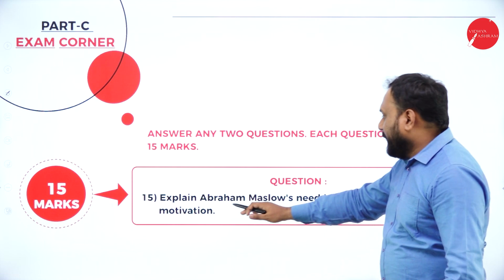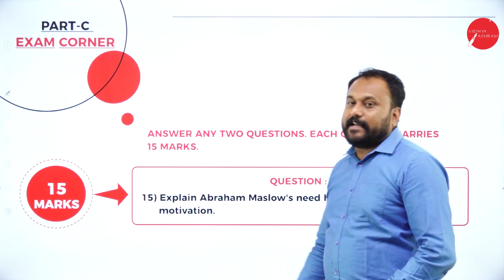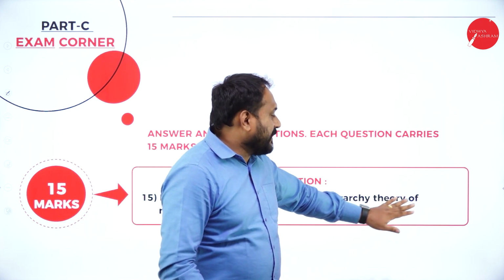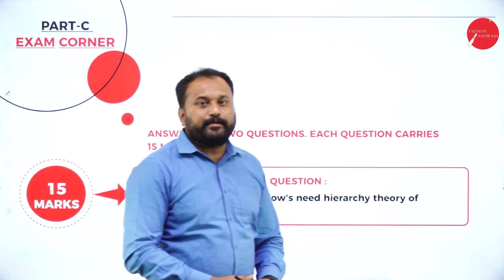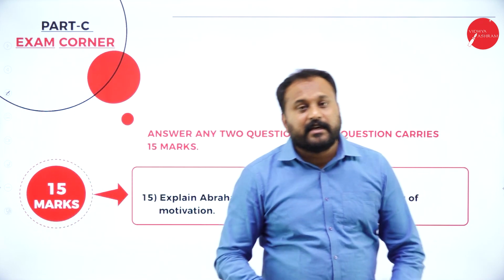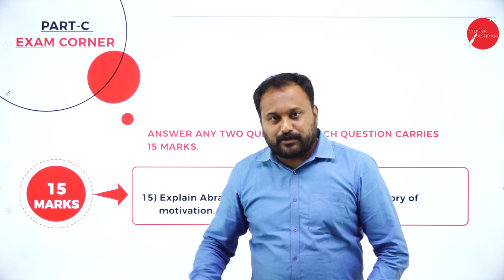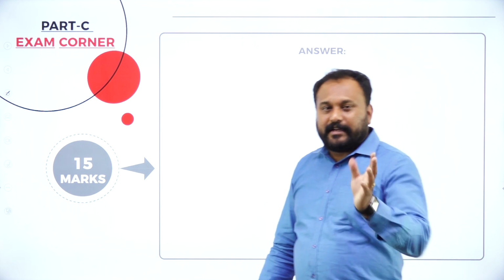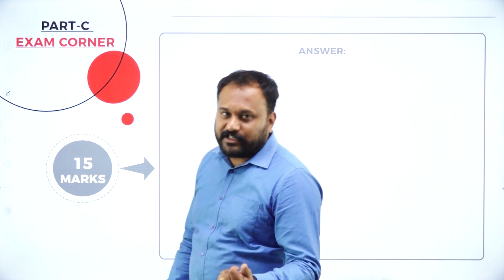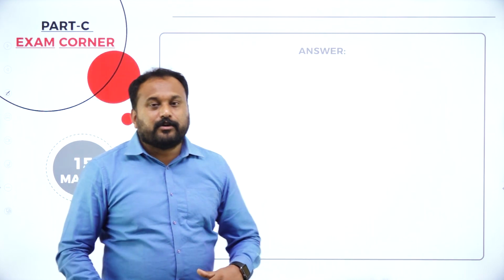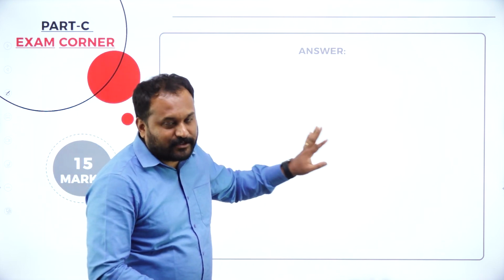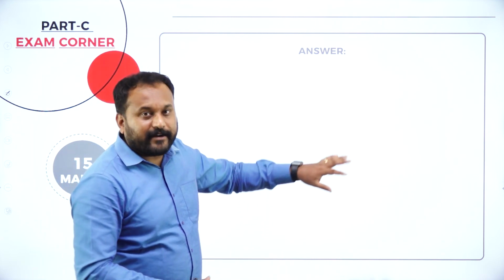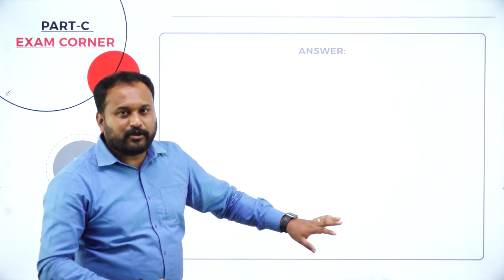Next is, explain Abraham Maslow's need hierarchy of motivation. Hierarchy theory of motivation is very simple. Even you people have learned this in your PUC. First you will write the introduction, meaning and definition of motivation. After that, you will go with the hierarchy theory of Maslow, with a brief introduction about Maslow.